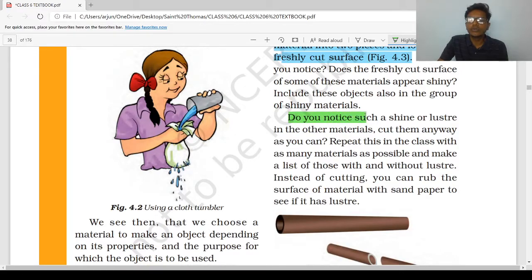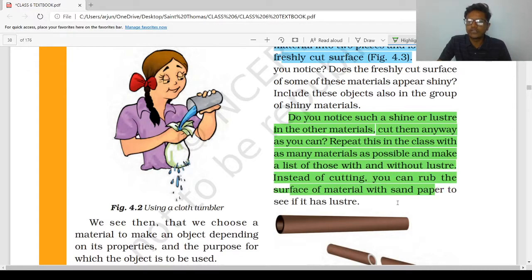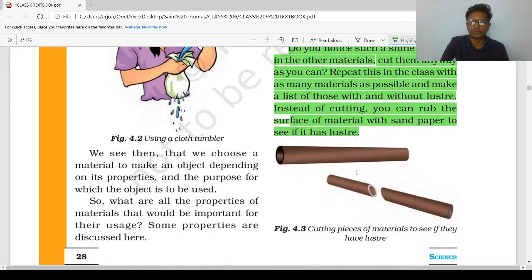Do you notice such a shine or luster? Luster is another word used for shine. Do you notice such a shine or luster in other materials? Cut them anyway as you can. If it is possible, we have to cut it and see if shine is there or not. Repeat this in the class with as many materials as possible and make a list of those with and without luster or shine. Instead of cutting, you can rub the surface of material with the sandpaper to see if it has luster or not.